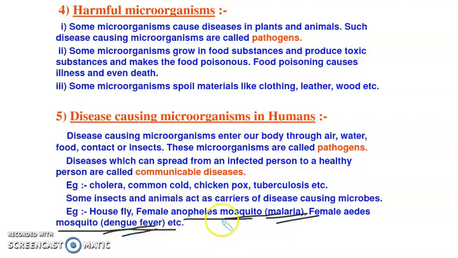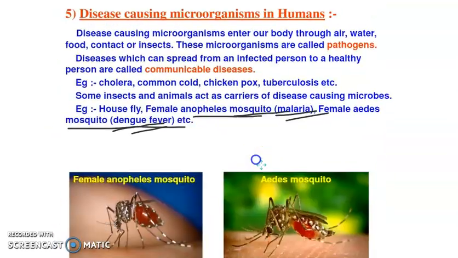So these are the diseases which are prominent during the rainy seasons. Why? During the rainy season the mosquitoes increase, and because of which there are more chances of a mosquito biting a person and spreading this disease. So we'll be learning about how these mosquitoes spread the disease.